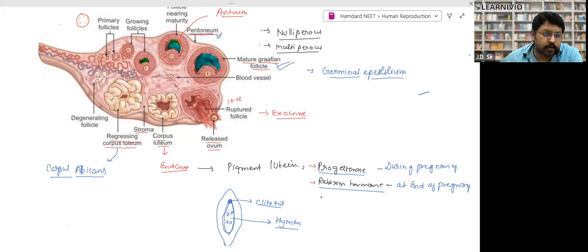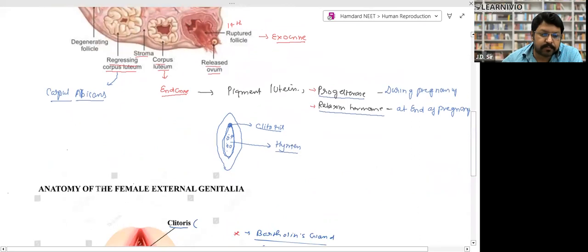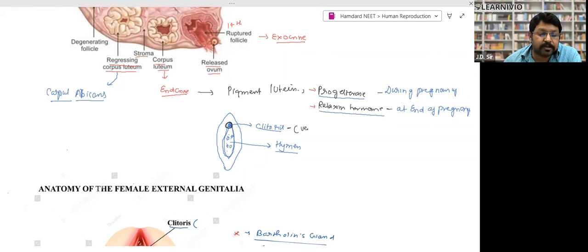So this was the function of this one. Then this is the regressing corpus luteum. Then the corpus luteum degenerates normally, and there is a membrane in the reproductive tract. This membrane is called the hymen, and this is a perforated membrane where menstrual outflow can come out, right? And there is a structure which is rich in neurons. This is called the clitoris, and the clitoris is rudimentary, right? It is the vestigial symbol of the penis. It is the vestigial penis in the female.